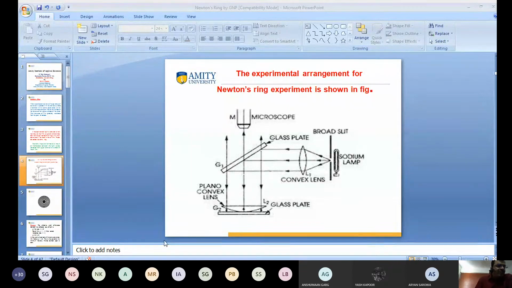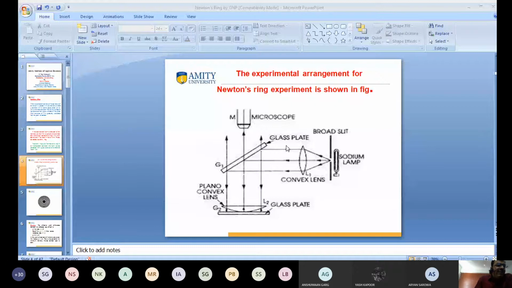This is the glass plate, and on the glass plate we have kept a plano-convex lens. This is the plano-convex lens L2. This L1 is the convex lens. This plano-convex lens is kept on glass plate G. And this is the source of light from where we emit the monochromatic light.